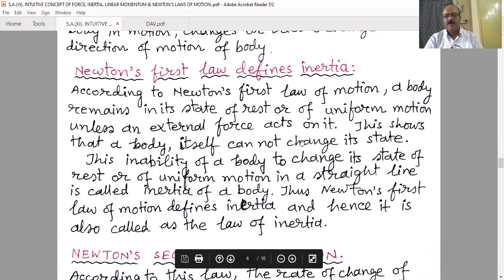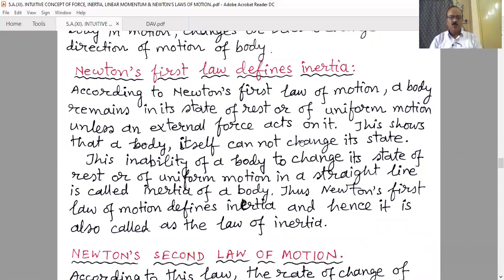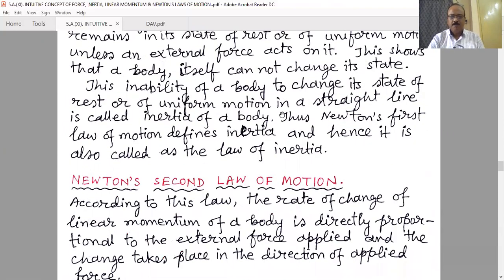That means from the first law we can also define the inertia property, and from the first law we can also define the force. And these two are outputs of Newton's first law of motion. I am stating again that Newton's first law of motion, originally, is Galileo's law of inertia, and Newton added this as the first law in his laws of motion.